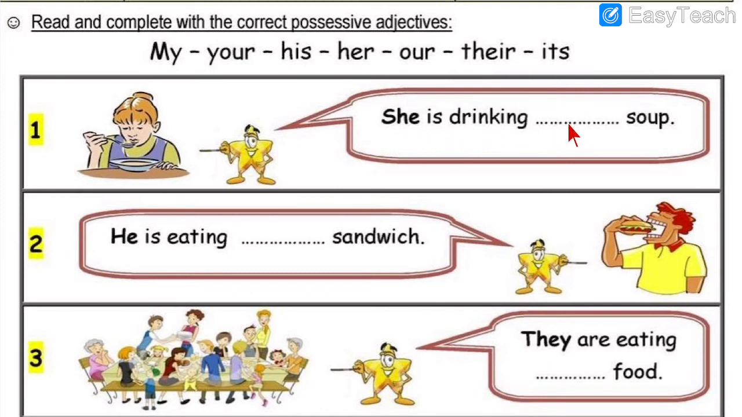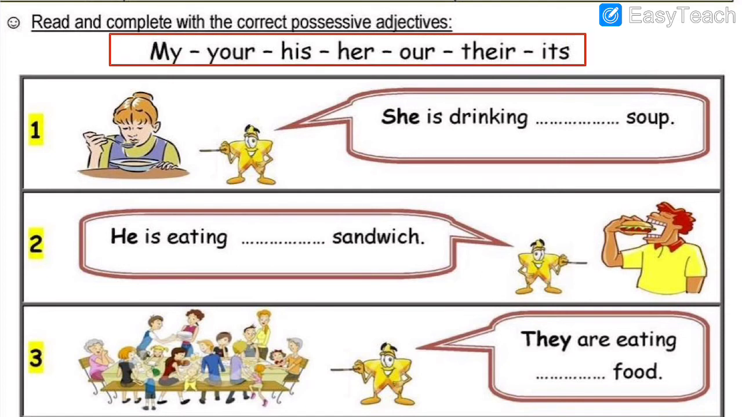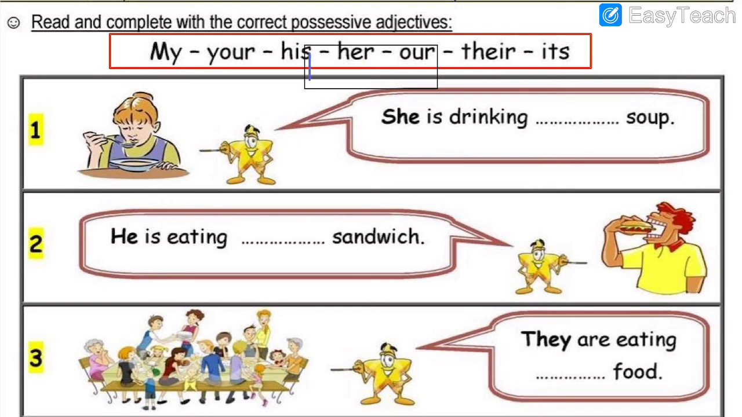She is drinking dash soup. So this is a girl, and here as you can see, she is used. Which one do we select from all these options? I will highlight the options so that you can have a better look at where the options are given. Which one do we write in number 1? We write her soup. Here I am writing the spelling H-E-R. That is the first answer. She is drinking her soup. Her because it is a girl.